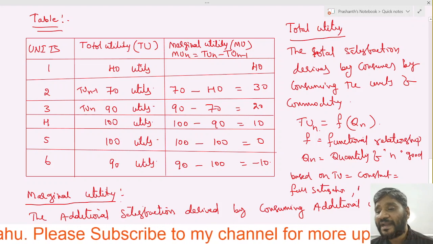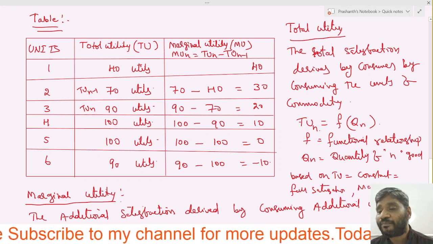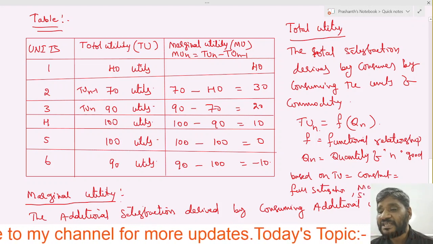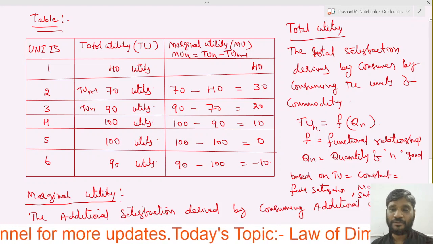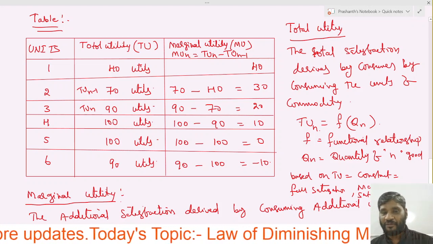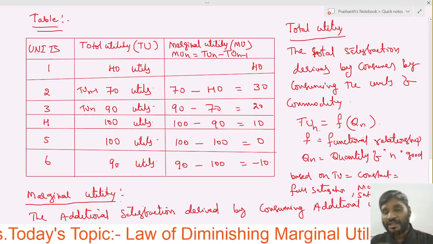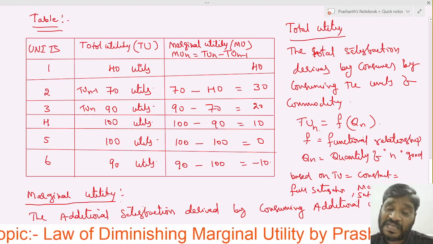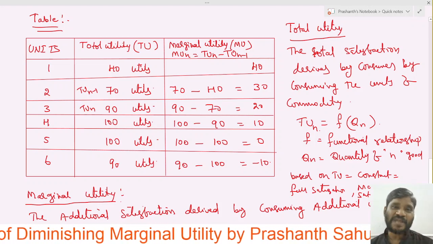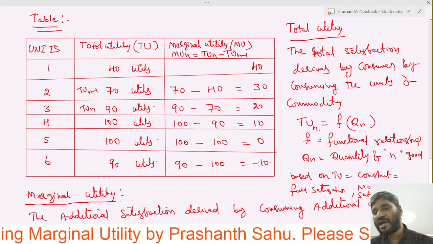On the basis of total utility, when total utility becomes constant, we call it full satisfaction, or maximum satisfaction. Now compare with marginal utility.